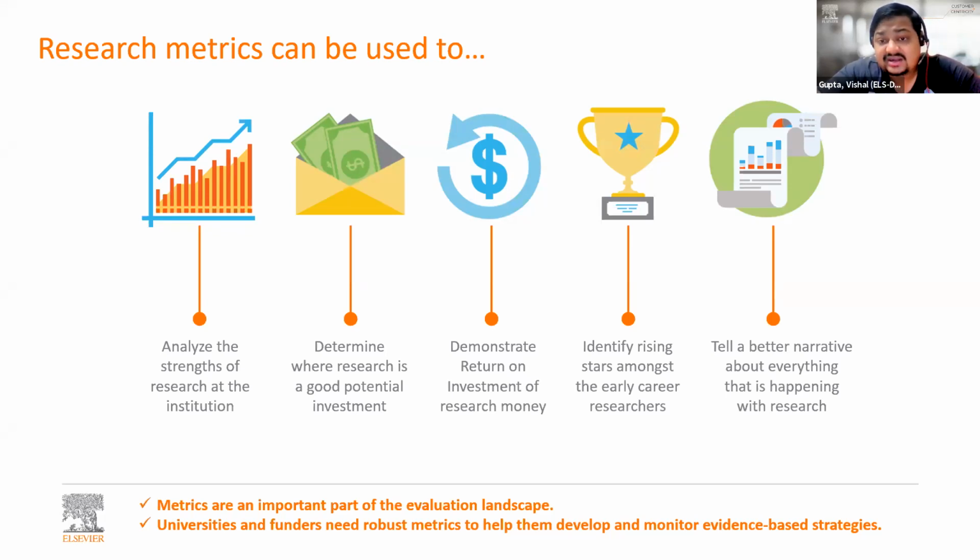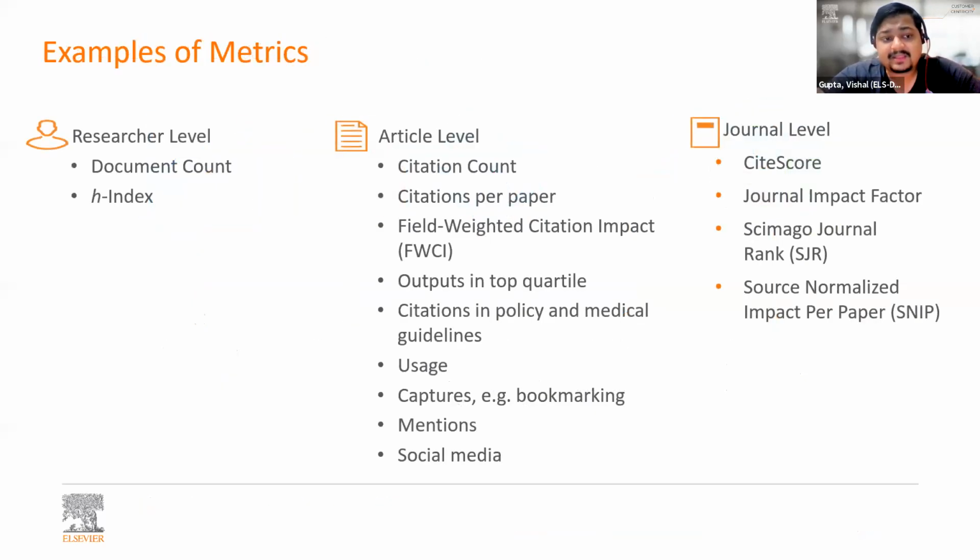And that has actually led to a variety of metrics, a bouquet of metrics that have come up in the three different fields that we were talking about. If we talk about researcher metrics, earlier, if you needed to identify the quality of an author, what do we look at? We look at document count and probably the number of citations. But again, that is not an absolute way of determining the quality of researchers. So you came up with another term called H-index. What is H-index and how is it calculated? We are going to come across that in subsequent slides.